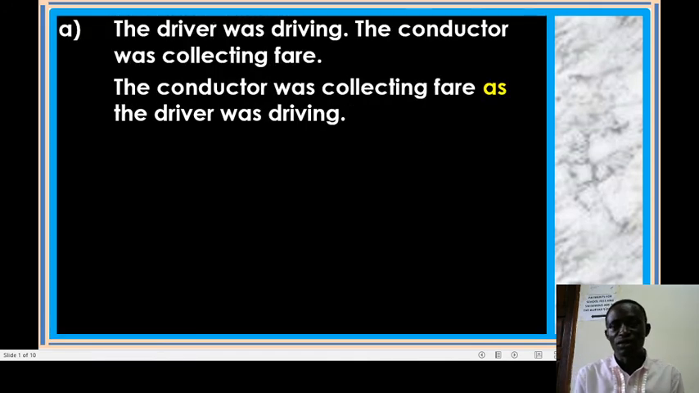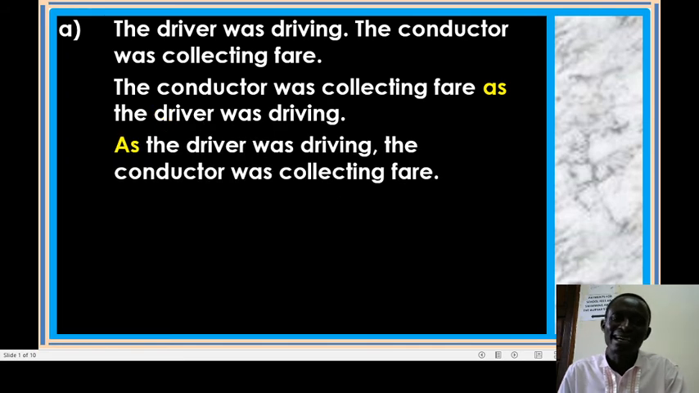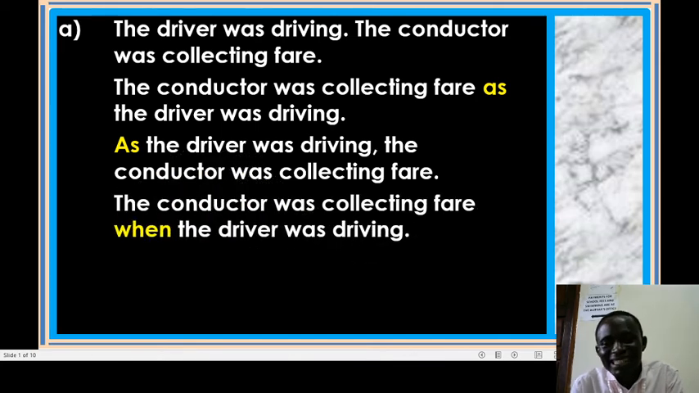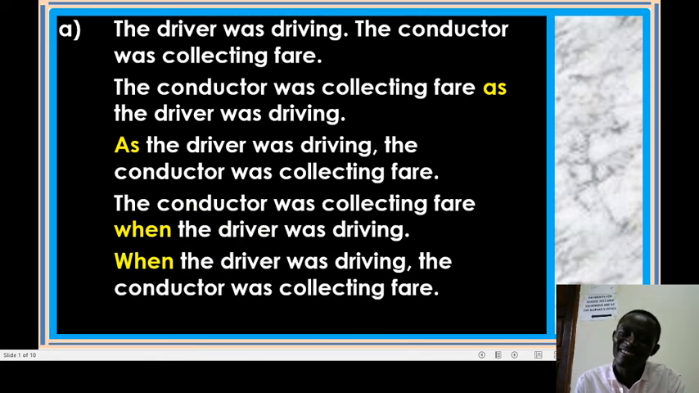Look at these few examples. The driver was driving, the conductor was collecting fare. We shall say, the conductor was collecting fare as the driver was driving. Also, as the driver was driving, the conductor was collecting fare. We can also say, the conductor was collecting fare when the driver was driving. We still mean the same. We can also say, when the driver was driving, the conductor was collecting fare.